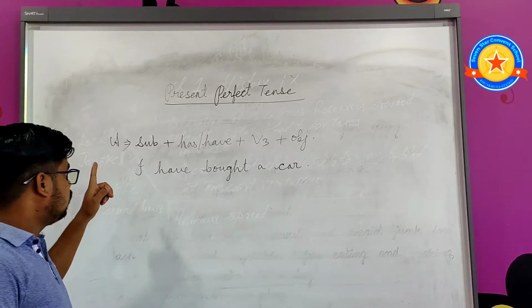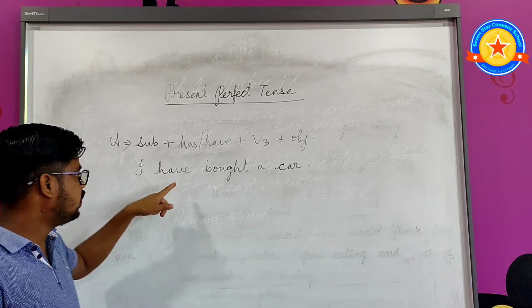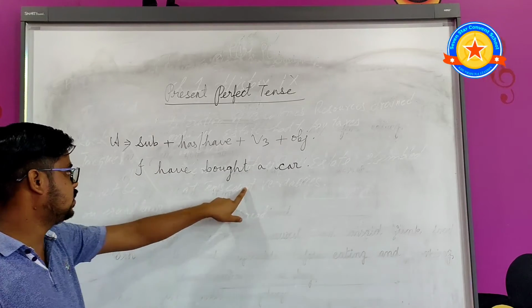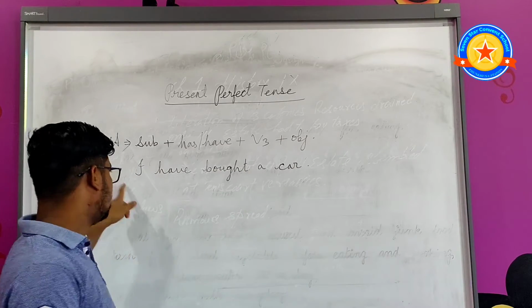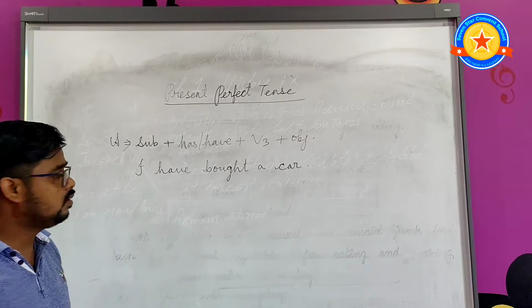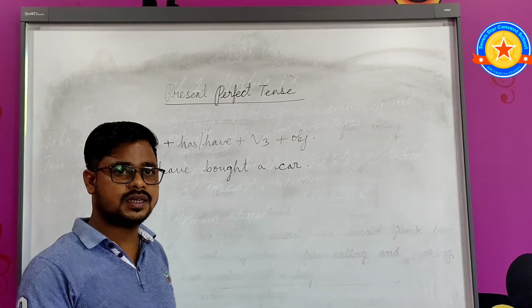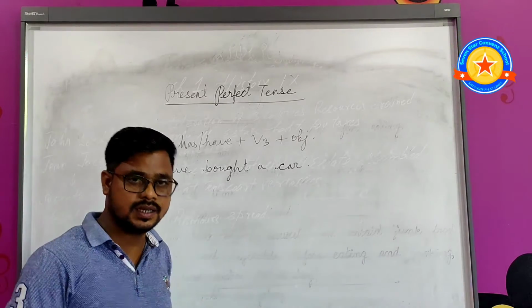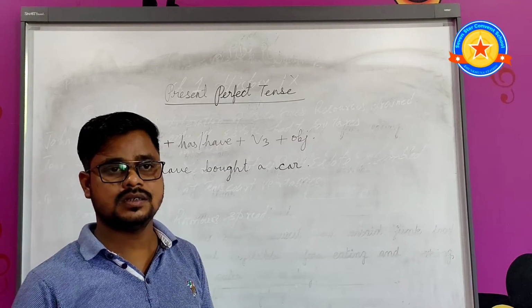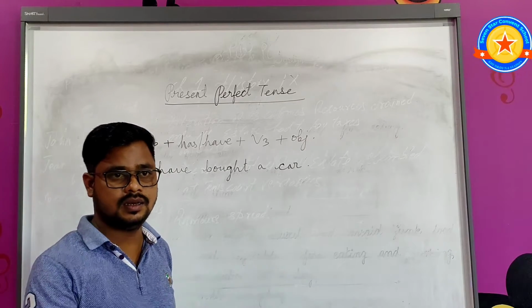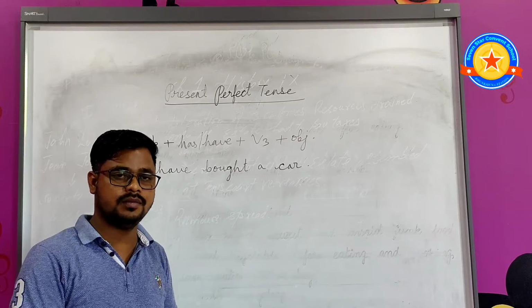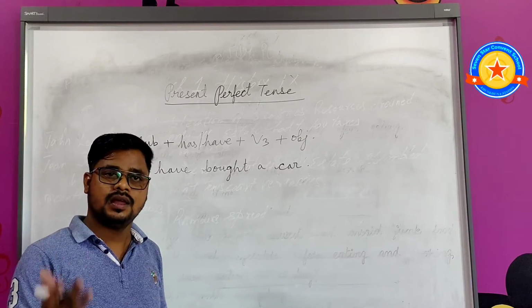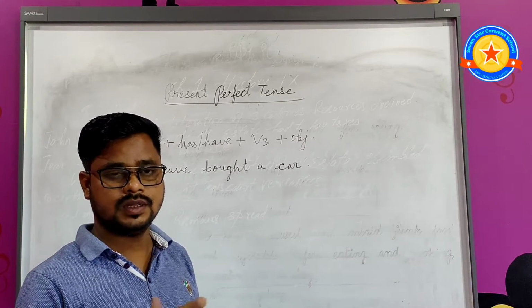Why have I written have in this sentence? The subject is I. So let me tell you the uses of has and have. If the subject is third person singular, he, she, it, or any singular name, we write has with the subject.